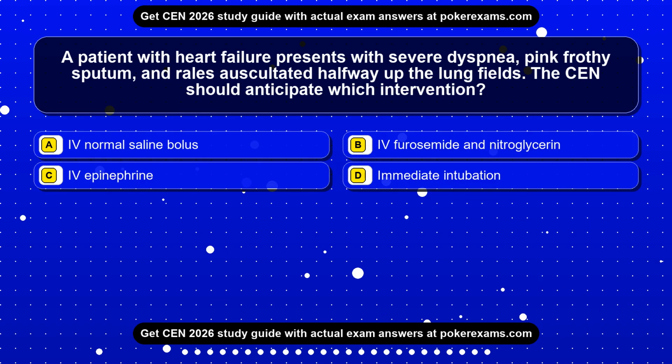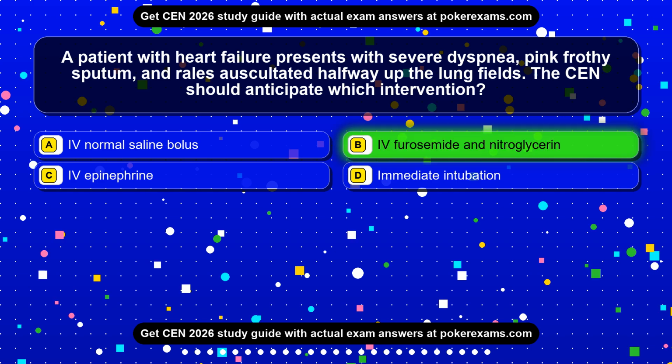Question 3. A patient with heart failure presents with severe dyspnea, pink frothy sputum, and rales auscultated halfway up the lung fields. The CEN should anticipate which intervention? Option A, IV normal saline bolus. Option B, IV furosemide and nitroglycerin. Option C, IV epinephrine. Option D, immediate intubation. The correct answer is option B, IV furosemide and nitroglycerin.